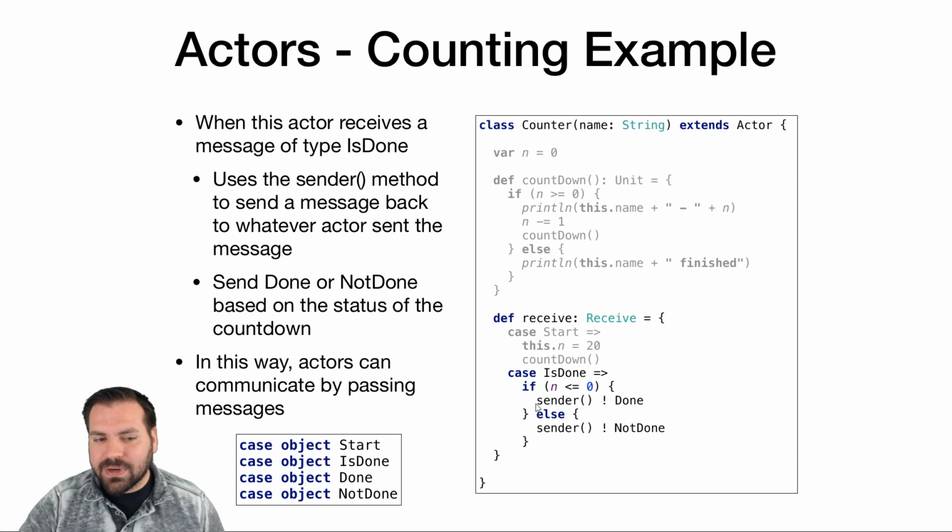This is an actor ref to whomever sent this message to this actor, and we can send them back a message. So whoever sent this to this actor, send back to the sender the message Done, to say, hey, I'm done. Here you go. I'm done. Just letting you know. If we're not done, same thing, same syntax. We're just going to send a message of type NotDone based on our case objects that we have here. These are the message types that we have available.